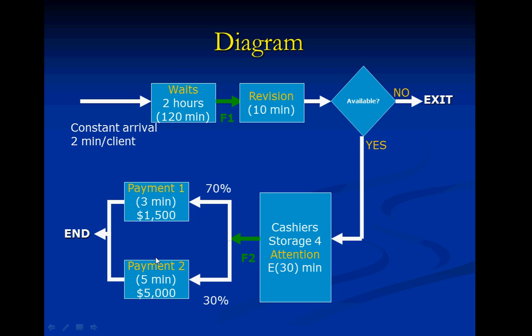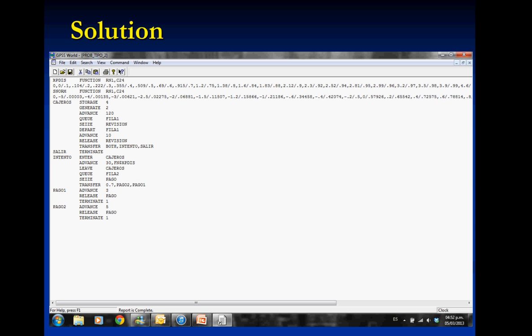In this part of the problem there is one cashier, but the payment is different. If it's payment 1, it takes 3 minutes. If it's payment 2, it takes 5 minutes. So we need a transfer just before the advance, and this is this part of the program. In pago 1, we advance 3 minutes, we release pago, and we terminate. In pago 2, we advance 5 minutes, we release pago, and we terminate. And this is the program.